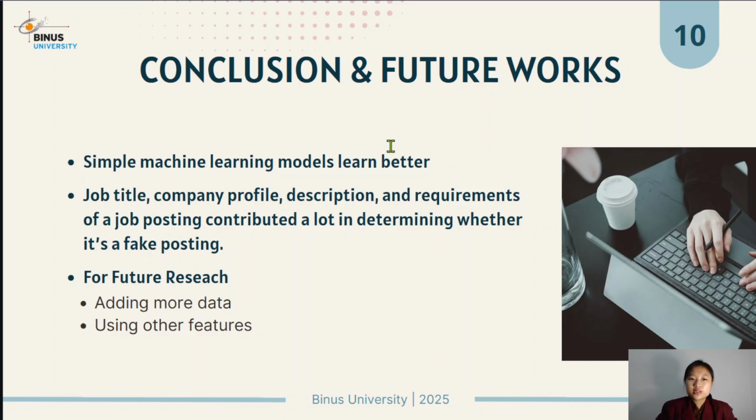For future work, adding more data can be considered, such as using the whole 18,000 rows from this dataset and maybe adding other datasets into the mix, giving the models more to learn from. Other features can also be considered for training, since in this case we only used 4 of them.